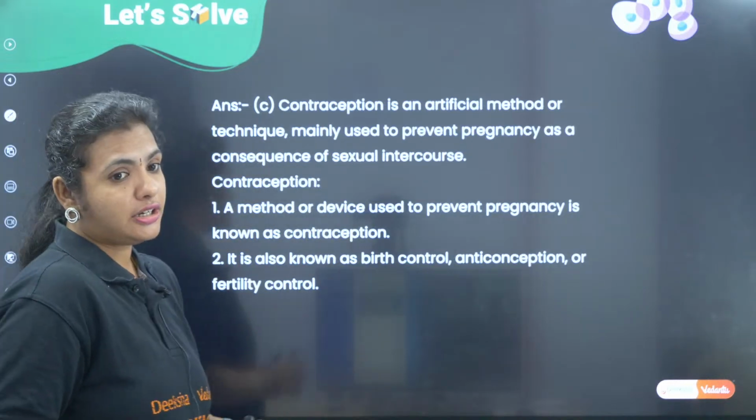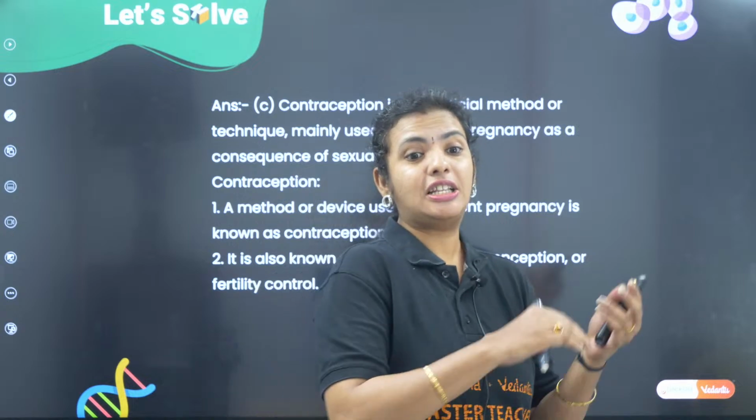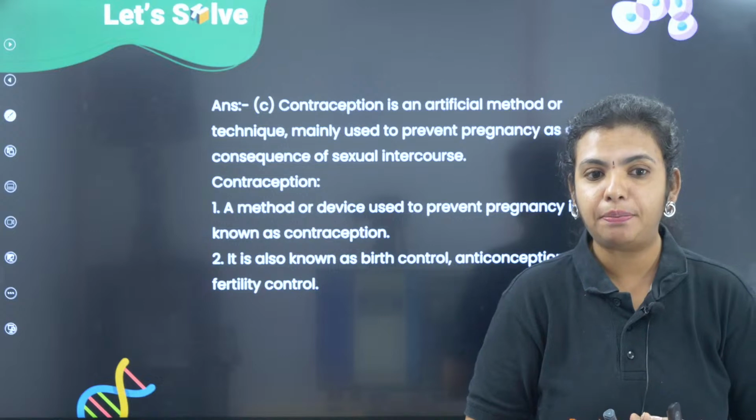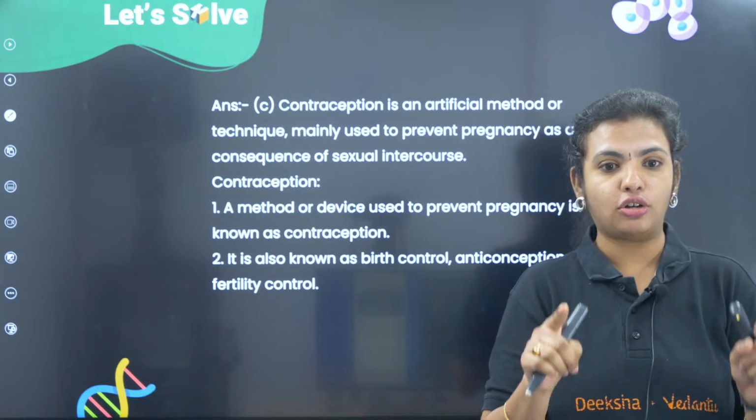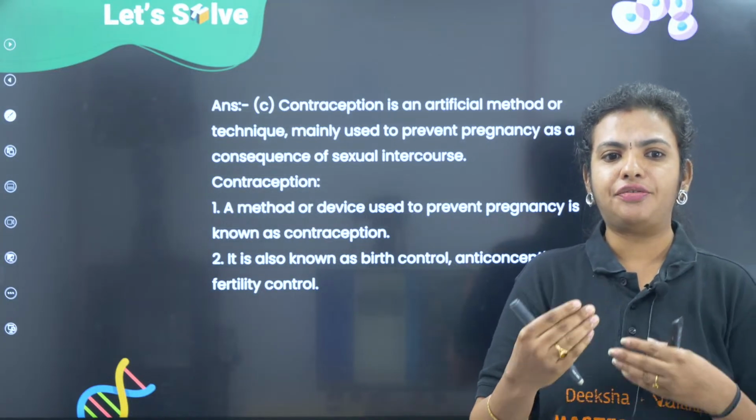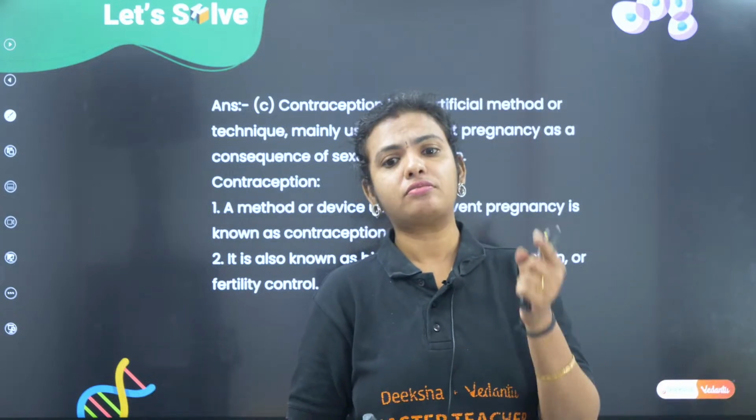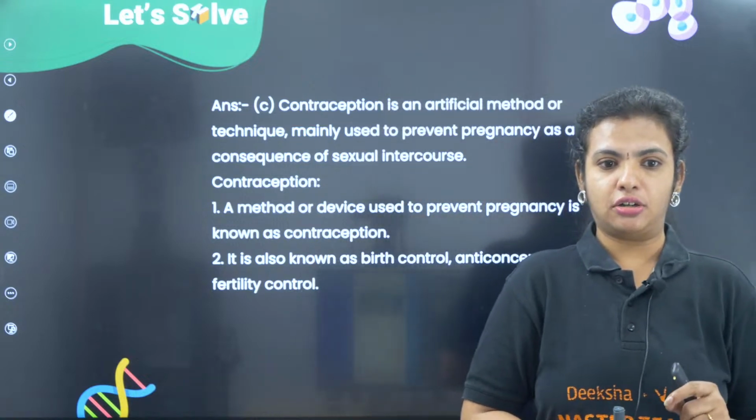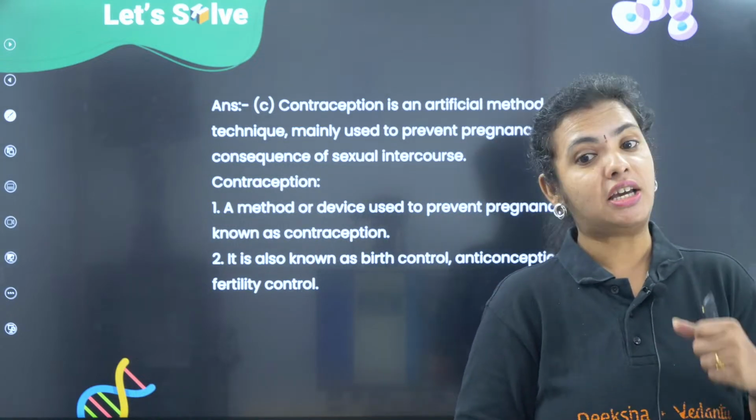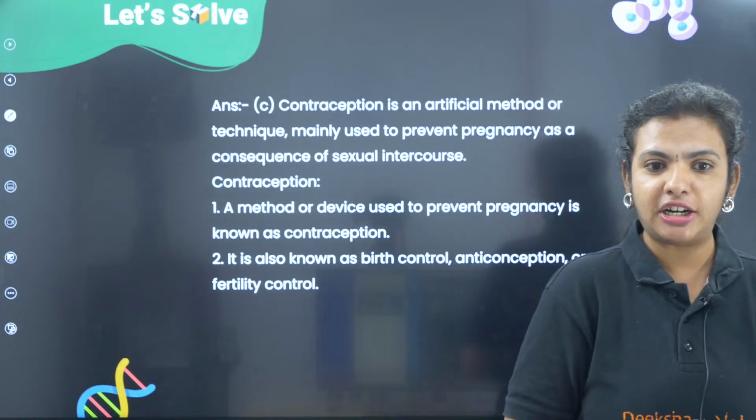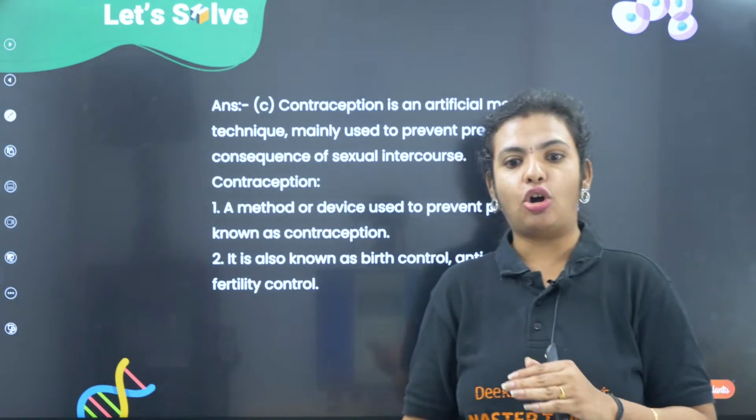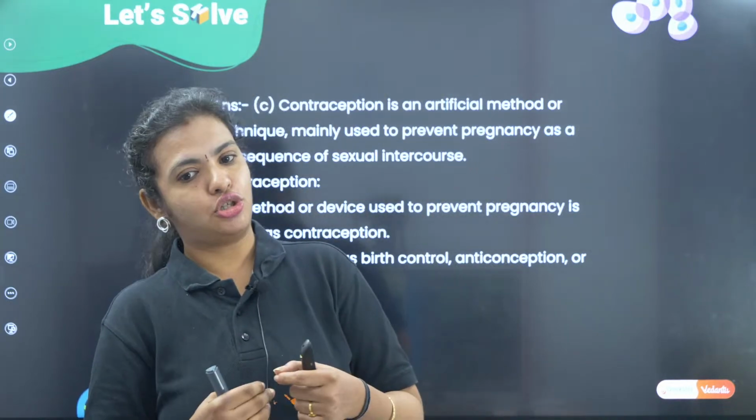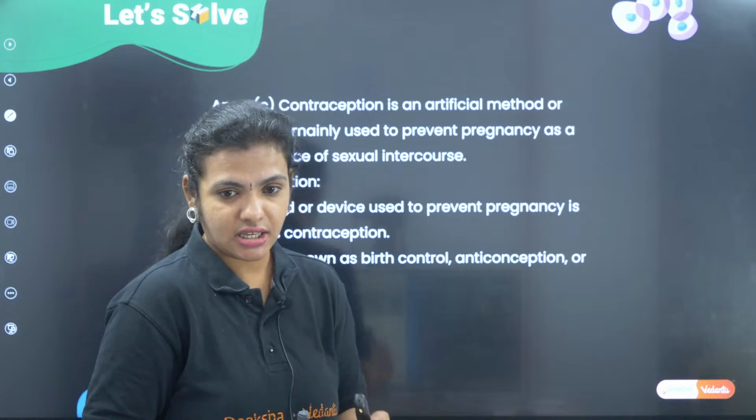All right. Contraception. What is contraception? The methods followed by a couple to prevent unwanted pregnancy. They do not want to get pregnant. So what are the artificial techniques or methods to avoid pregnancy? That is what a contraceptive method is. This method is also called by other names like birth control, anti-conception or fertility control. Yes, Pushpa, you have given a very good answer here. I can see it.